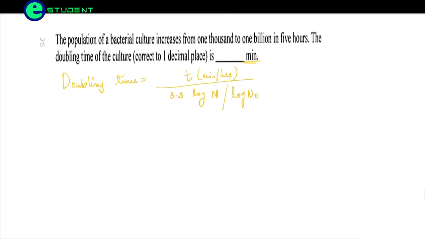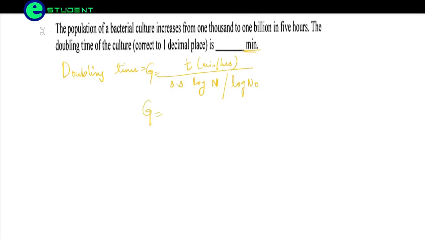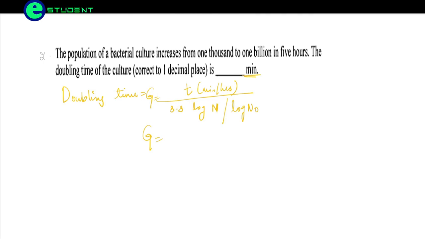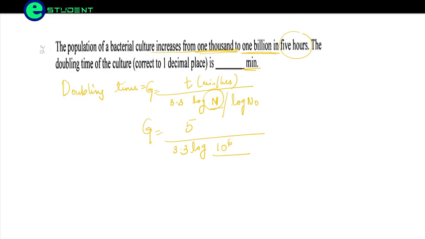Here doubling time is denoted by G. So G is equal to the time. The time is given: the population of bacterial culture increases from 1000 to 1 billion in 5 hours. So the time is given as 5, divided by 3.3 log of the final concentration, which is 1 billion, divided by the initial concentration, which is 1000, so 10 to the power 3 here.